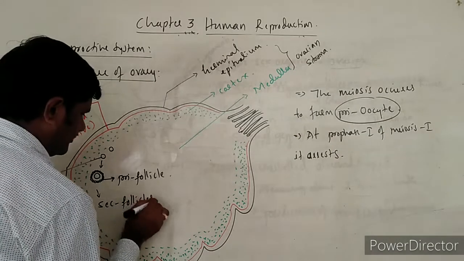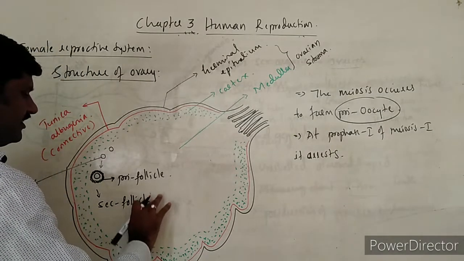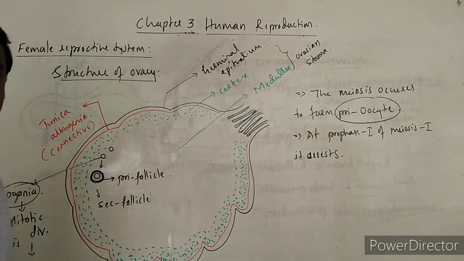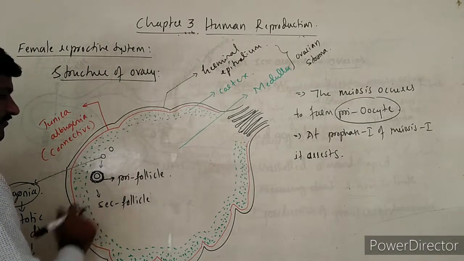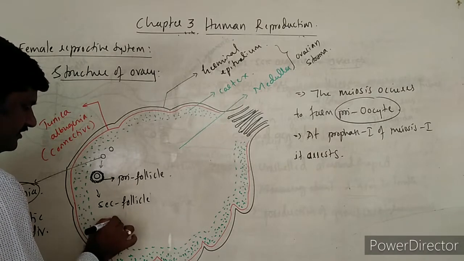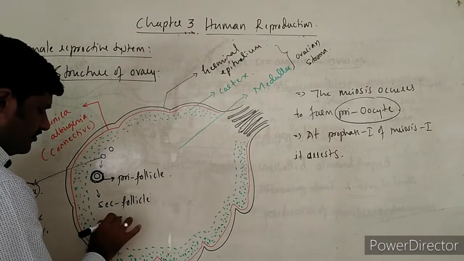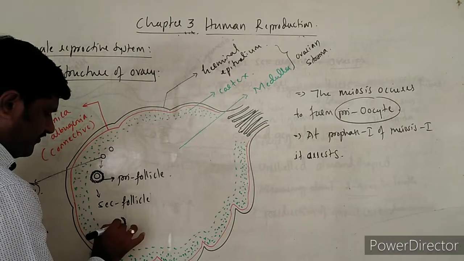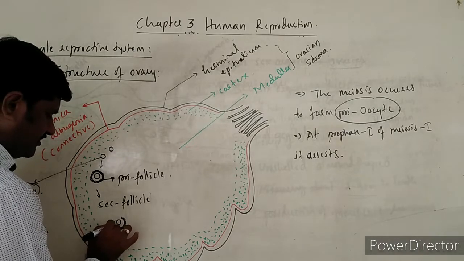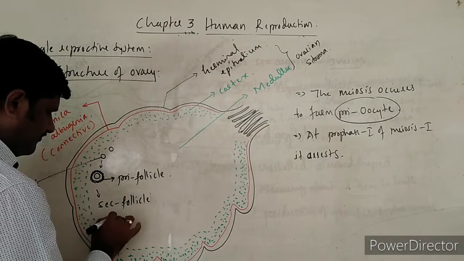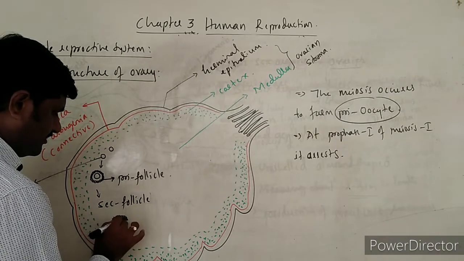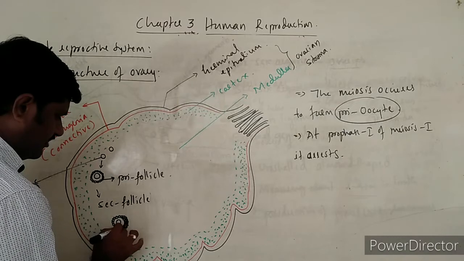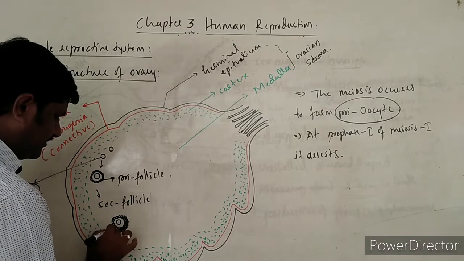And now this primary follicle later develops into secondary follicle. How does the secondary follicle differ from the primary follicle? The question arises. This is the oocyte. Around this one there are some follicular or granulosa cells that surround it, and the number of cell layers increases.